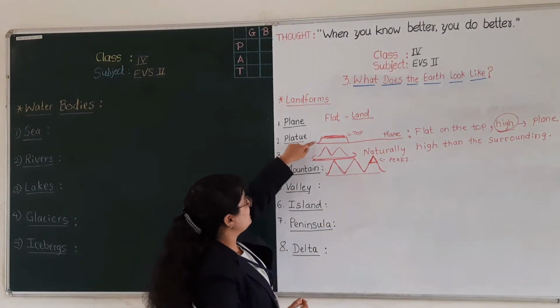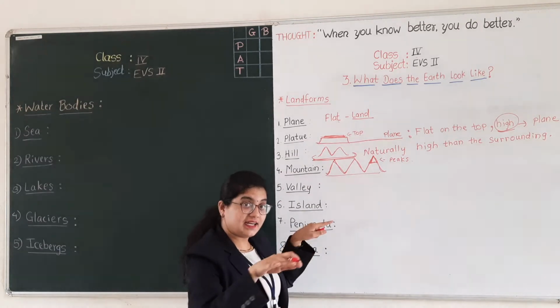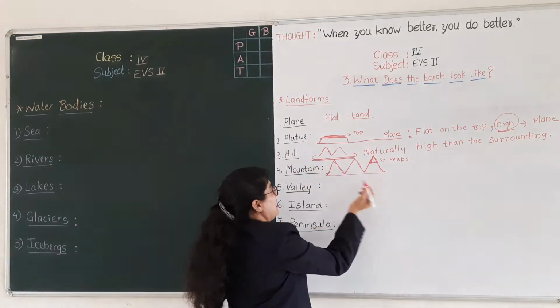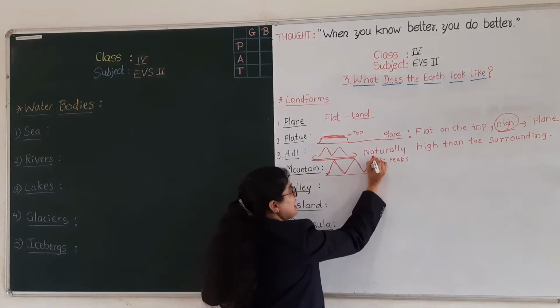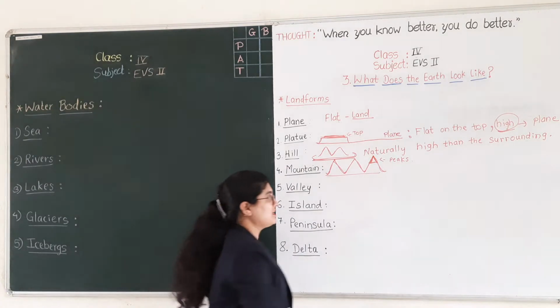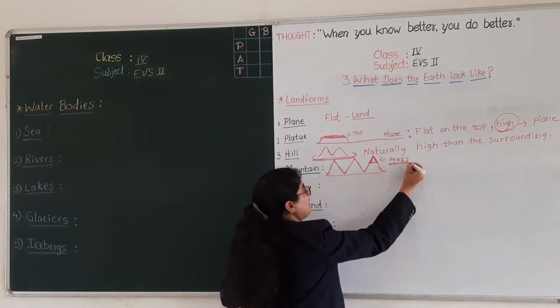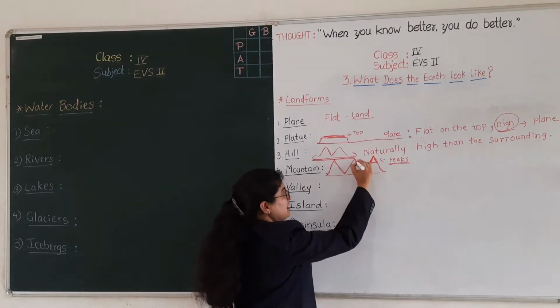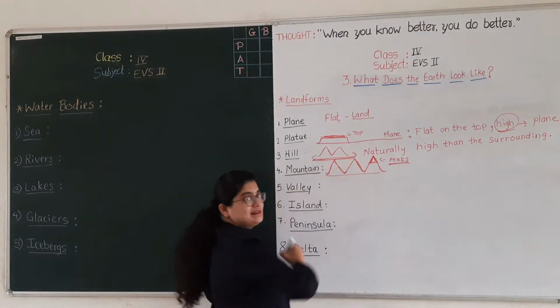As we have seen here, plateaus are flat at the top. These hills are rounded at the top. And these mountains are sharp at the top, which means they have peaks. And they are more slippery than the hills.